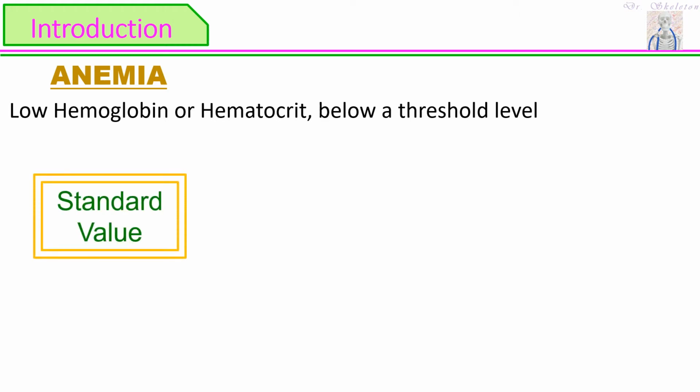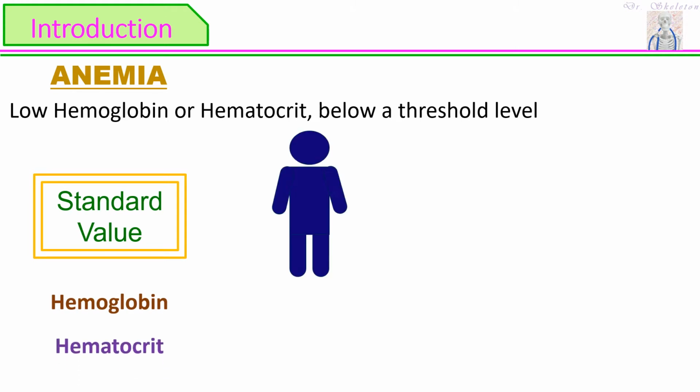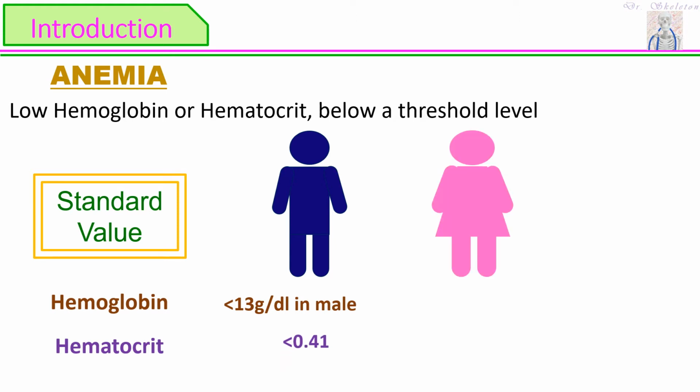Now we have standard values of hemoglobin and hematocrit. For a healthy adult male, anemia is a hemoglobin of less than 13 gram per dl and a hematocrit of less than 0.41. And for a healthy adult female, it's less than 12 gram per dl and a hematocrit of less than 0.38, respectively.